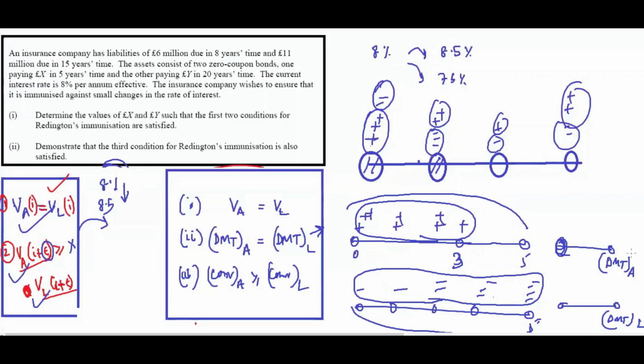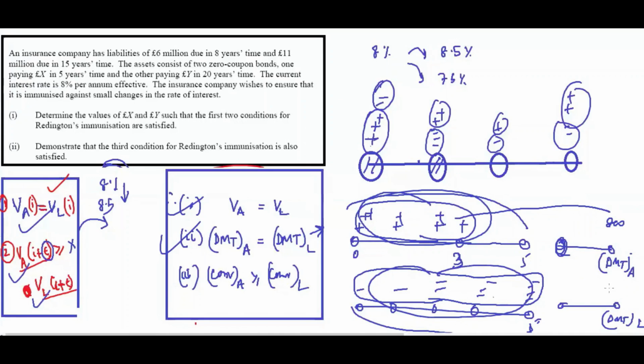So what we can do is, if you think that all your amounts, say this is 800, and the others 700, 600, whatever it is, it doesn't matter, if you consider you have only one amount, that is DMT, right? DMT is the point where we say average life of an investment. You convert everything to one asset. This is DMT. But the liability also should be the same. Whatever the liability is, that's a separate thing. The amount I'm not writing. It could be greater than, equal to, or less than. But I'm saying they must be at the same point.